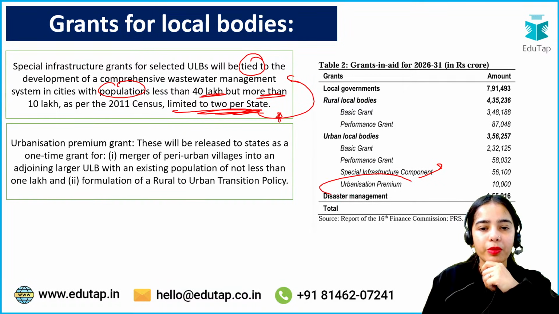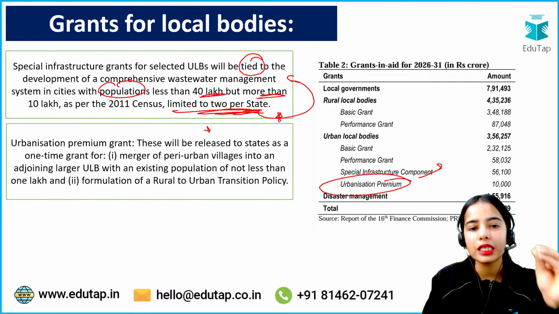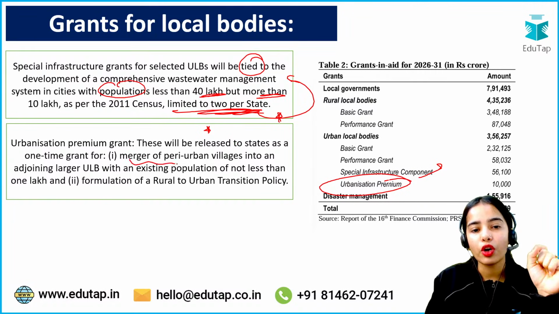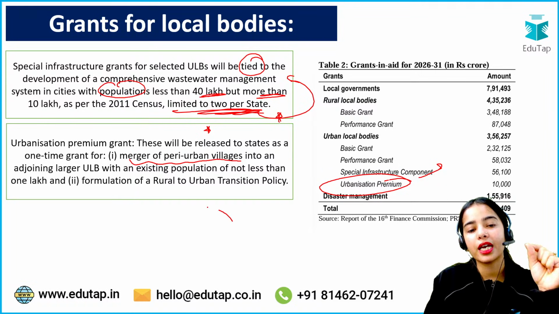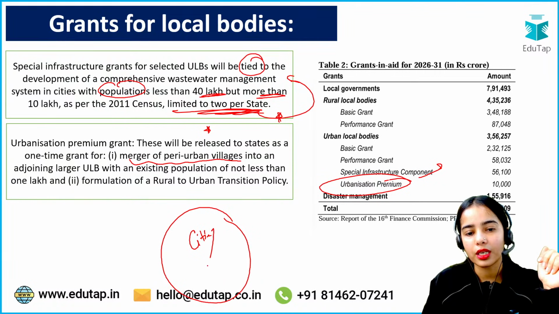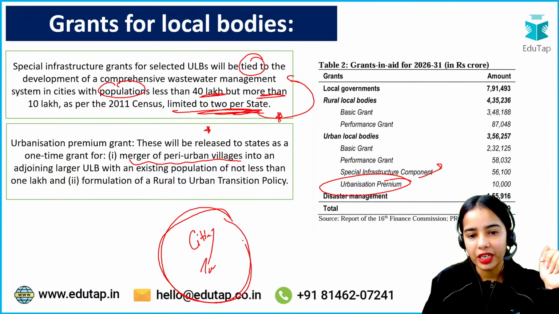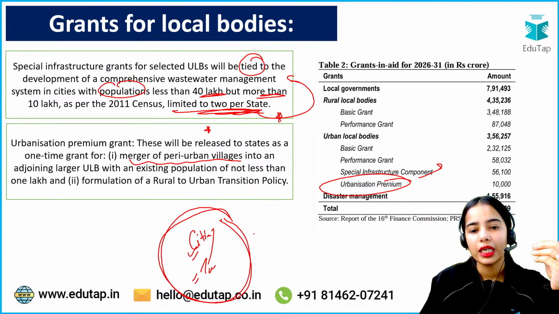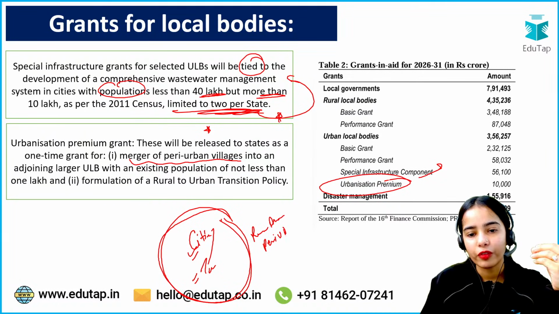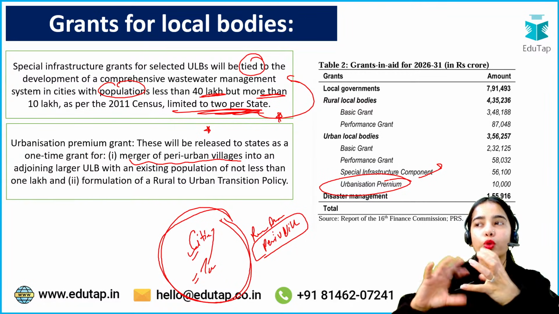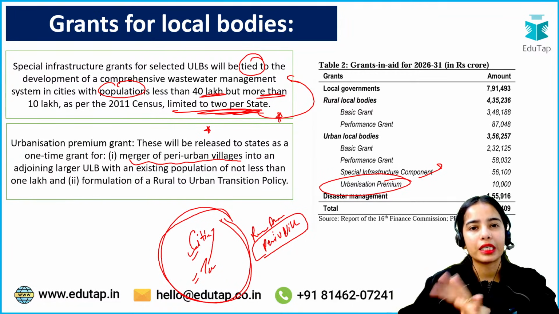Now, urbanization premium grant. Basically, you can understand that these will be released to the states as a one-time grant for two things: merger of peri-urban villages. Peri-urban villages are present at the outskirts of the towns or cities. Okay, so these are the cities, these are the towns. At the periphery or outskirts adjacent to the cities or towns, there are rural areas, but they are known as peri-urban villages because they have a mix of rural and urban facilities or characteristics.